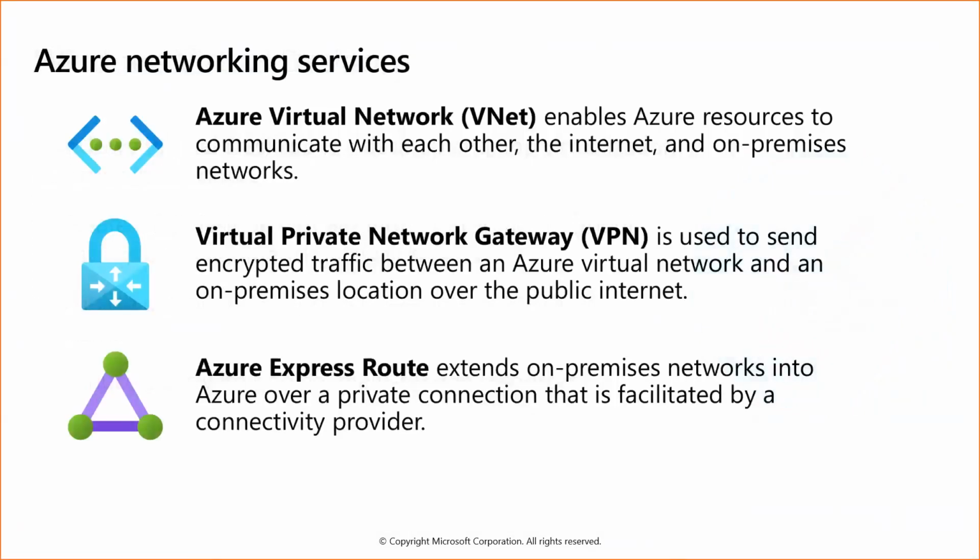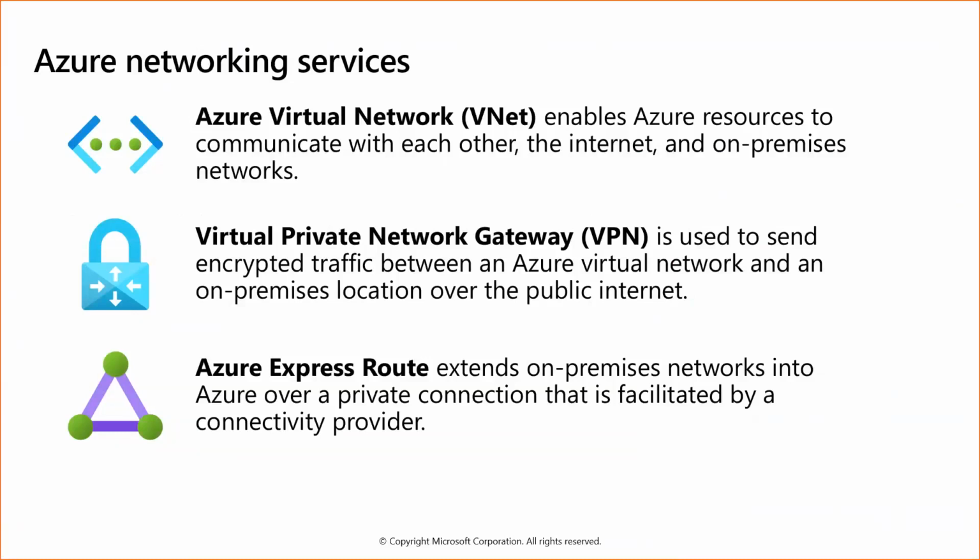Now coming to the Azure networking services. Inside that we have three components. Azure Virtual Networks, which I showed you in the last meeting: when I created one virtual machine, there was a networking tab and a virtual network was created by default, or you can create it on your own. Second one is the virtual private network gateway, which is also called VPN. I'll explain it in the meanwhile. And the next one is Azure Express Route.